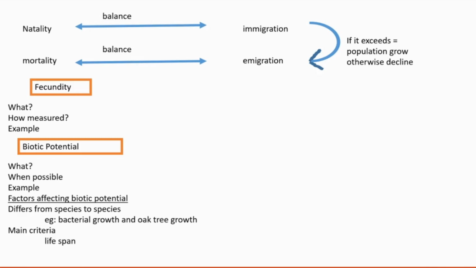And that biotic potential represents the maximum rate of population growth. When is this maximum population growth possible? When there is no limitation, no restrictions like adverse climate or presence of predators. If no such restrictions exist, then maximum growth is possible. Otherwise, it's not possible. It is only a hypothesis.